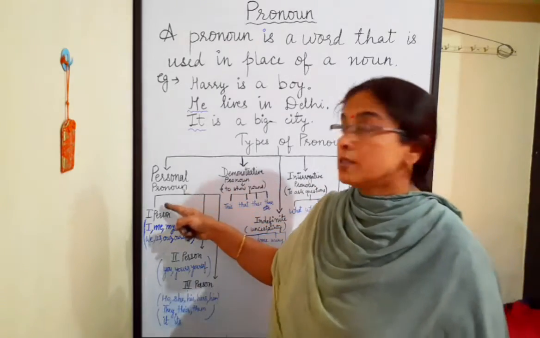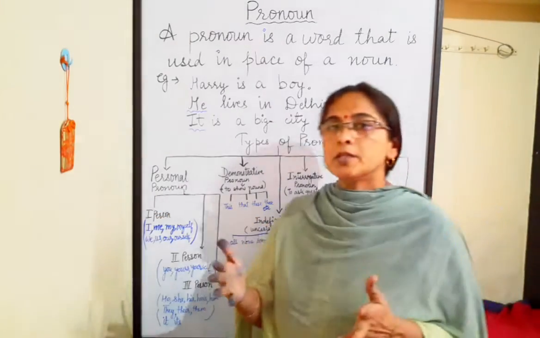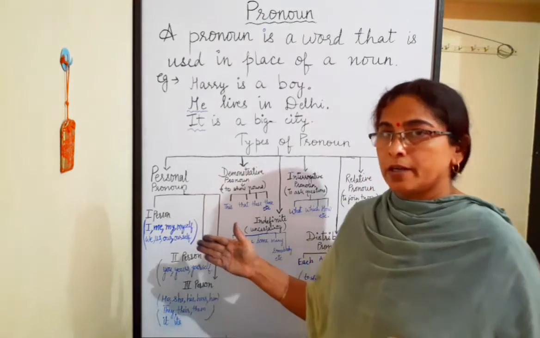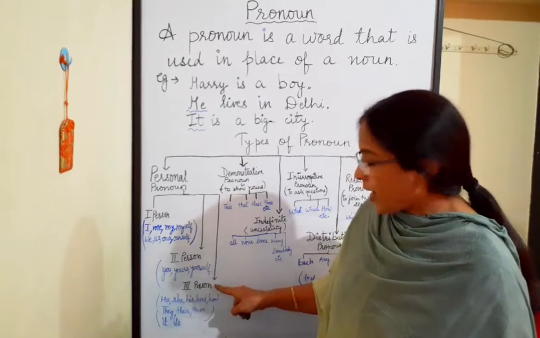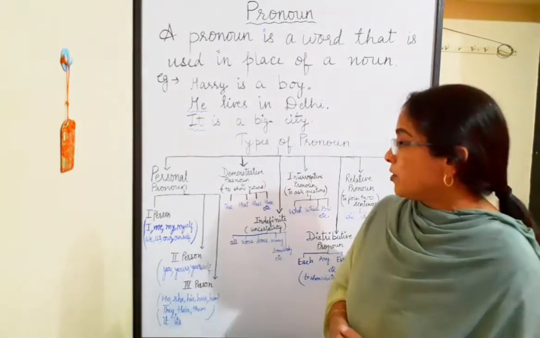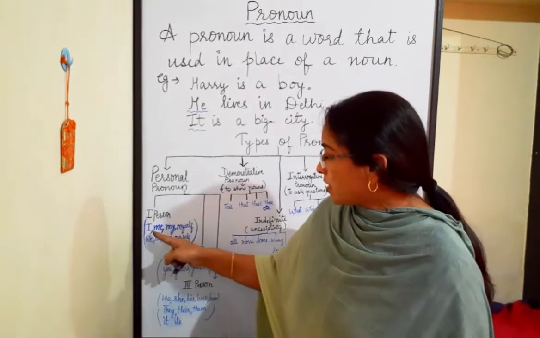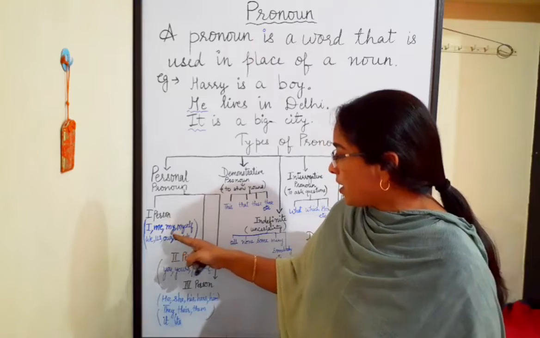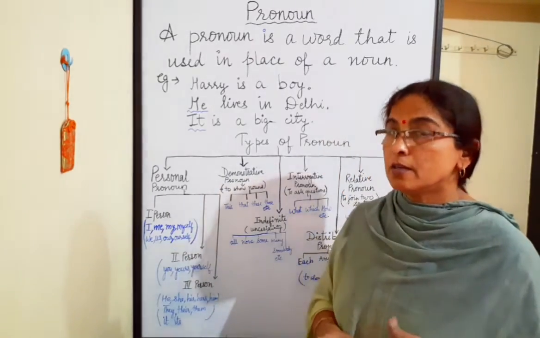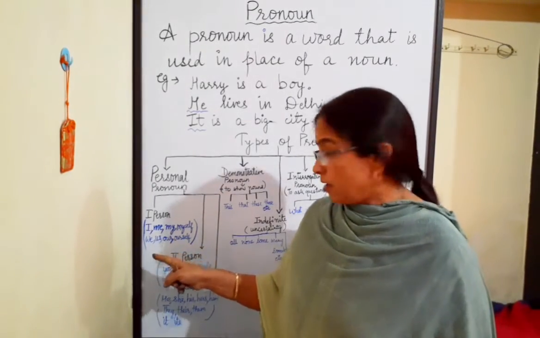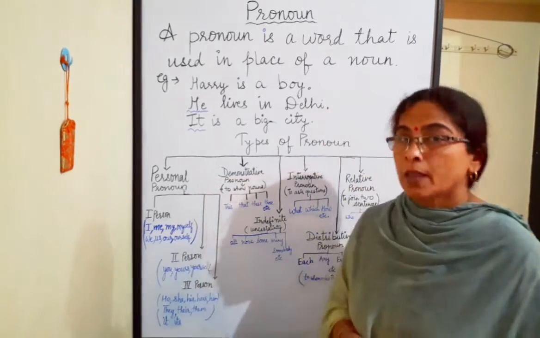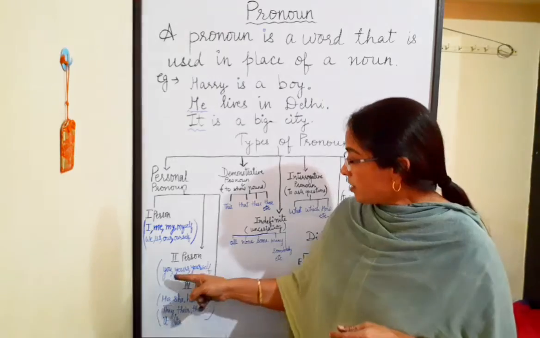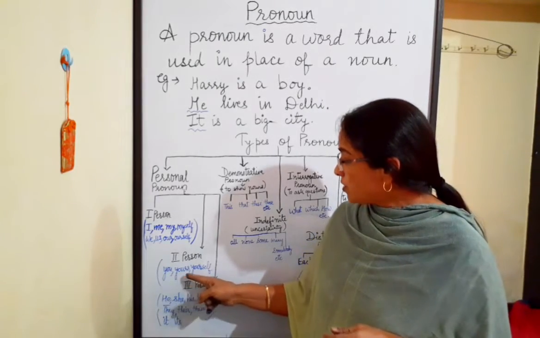First is personal pronoun. Personal pronoun is of three types like first person, second person and third person. Pronouns of first person are I, me, my, myself. These are singular. Plural are we, us, our, ourself. Pronouns of second person are you, yours, yourself.